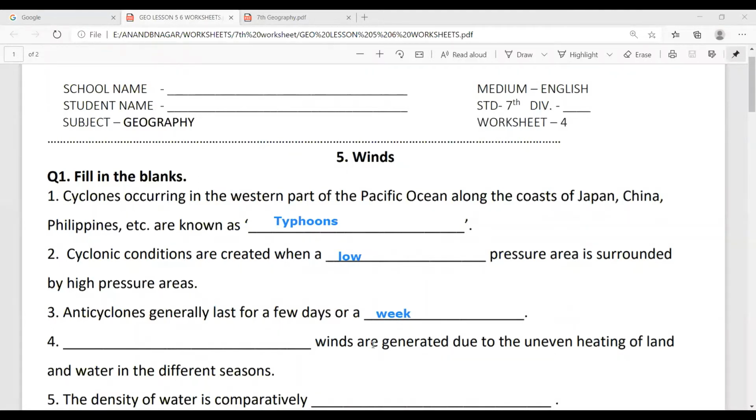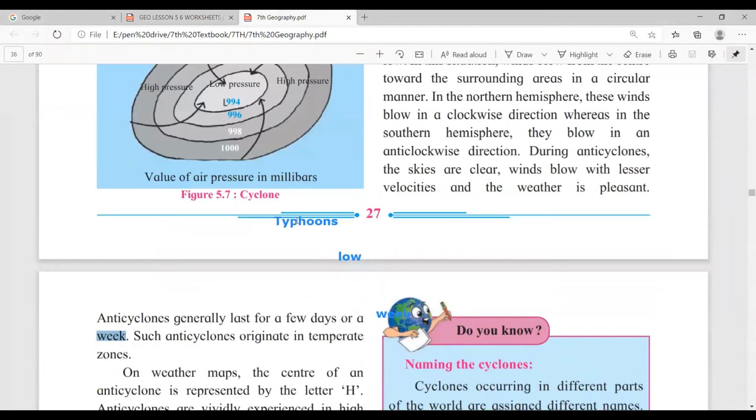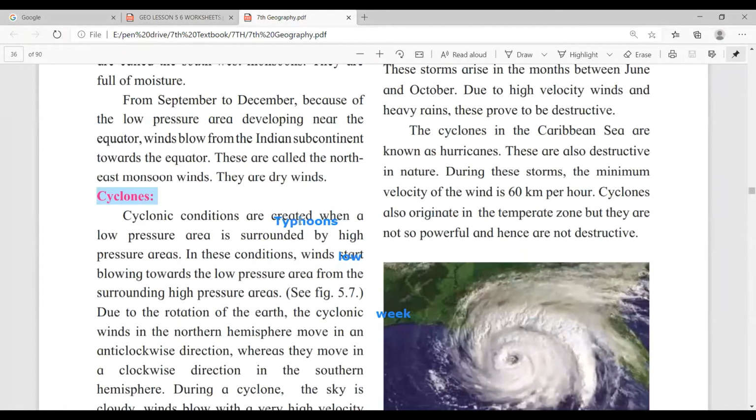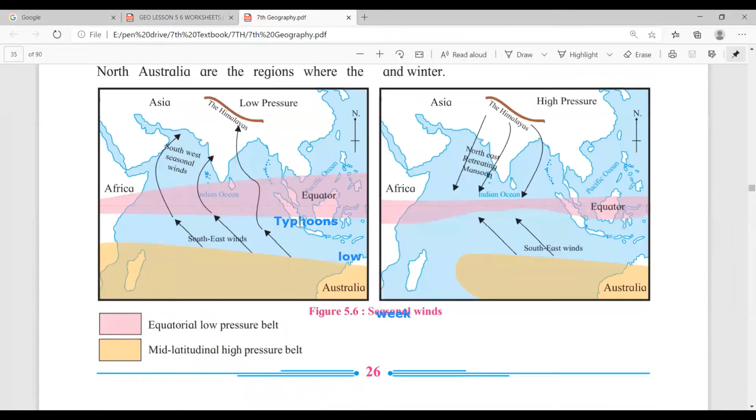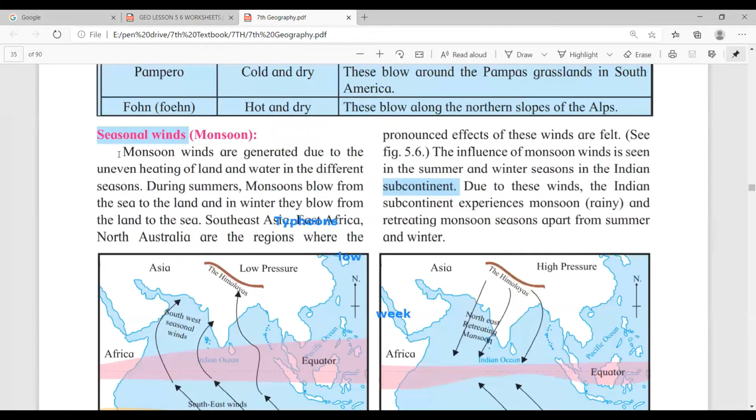Next is fourth. Dash winds are generally generated due to the uneven heating of land and water in the different seasons. Okay, so open page number 26 in the textbook. See, this is page number 26. So, see, this is the sentence.